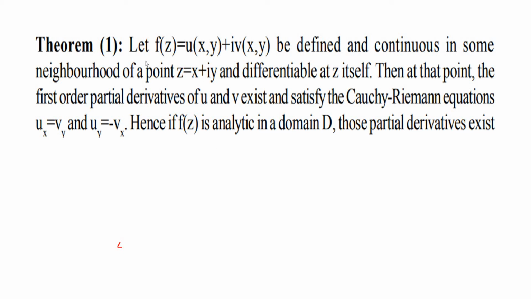The theorem is: let f of z equal to u(x,y) plus i into v(x,y) be defined and continuous in some neighborhood of a point z equal to x plus iy and differentiable at z itself. Then at that point the first order partial derivatives of u and v exist and satisfy the Cauchy-Riemann equations, ux is equal to vy and uy equal to minus vx.